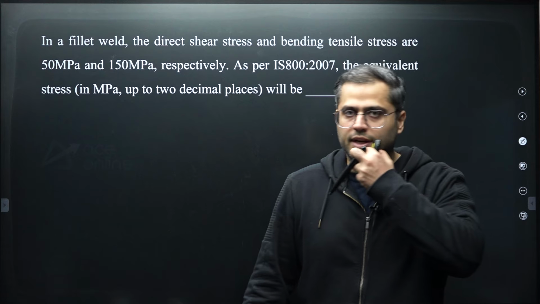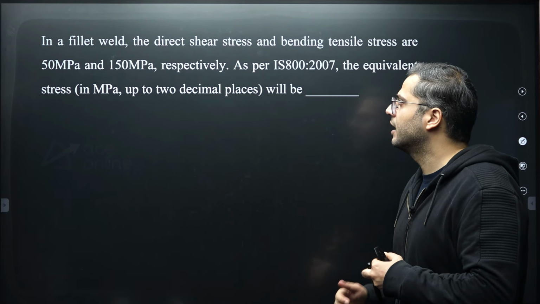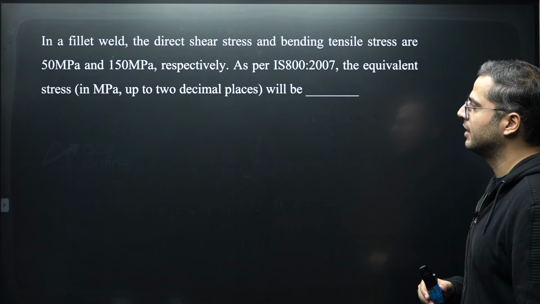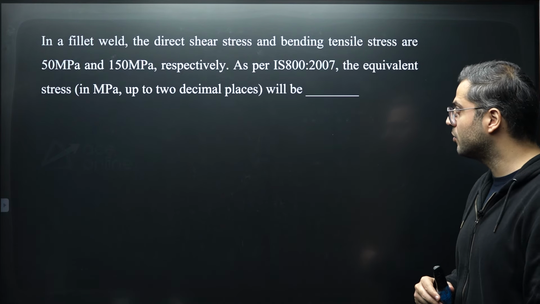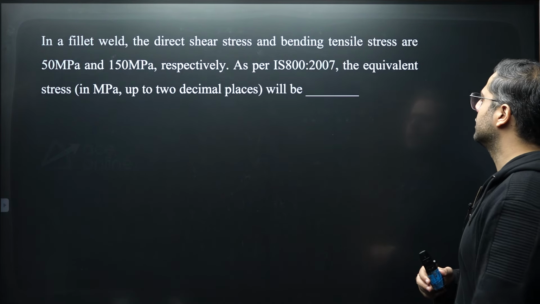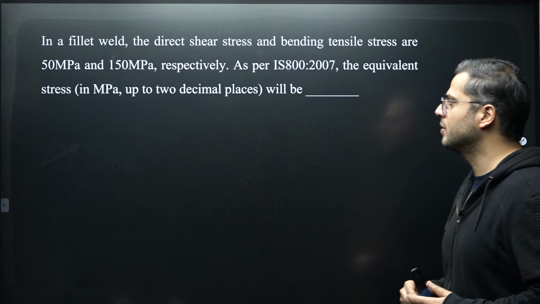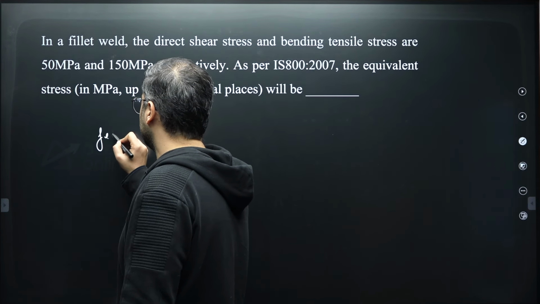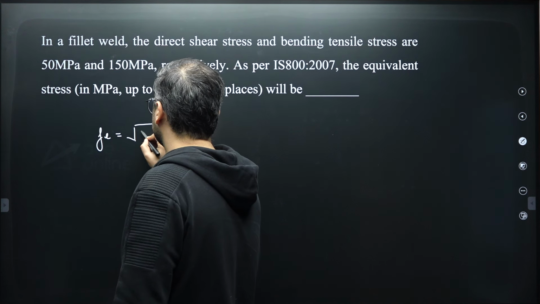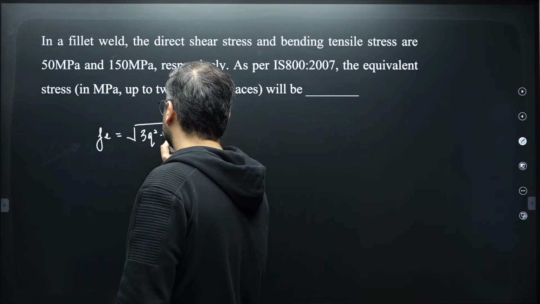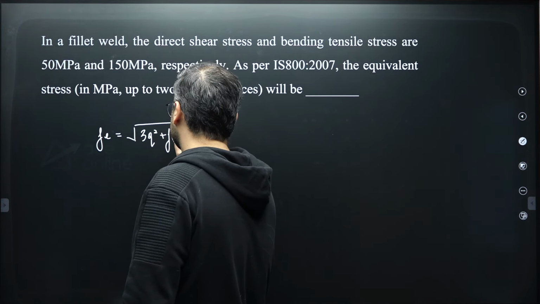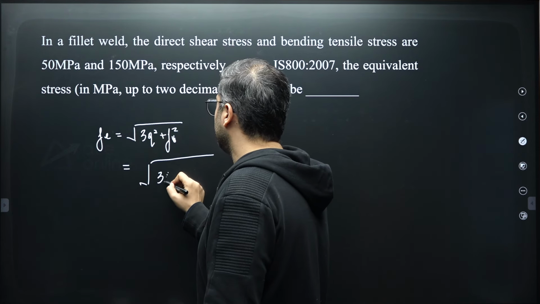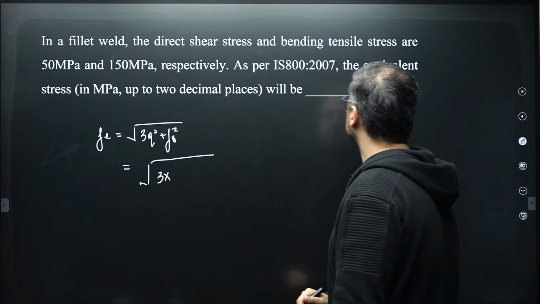Let's see the next question over here. In this question, they are saying in a fillet weld, the direct shear stress and bending tensile stress are given to us as 50 MPa and 150 MPa respectively. As per IS 800 2007, the equivalent stress is equal to under root of 3Q square plus fb square.